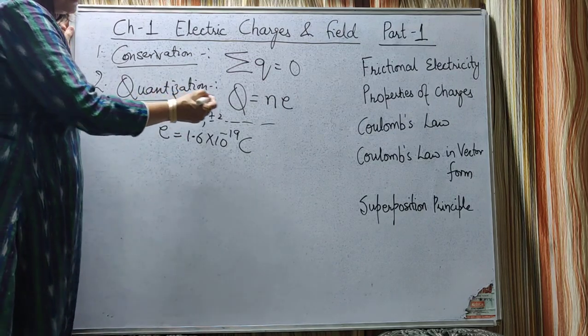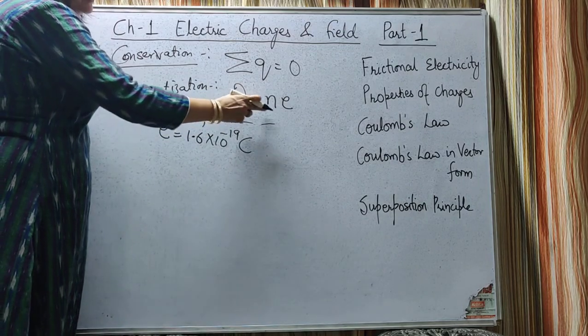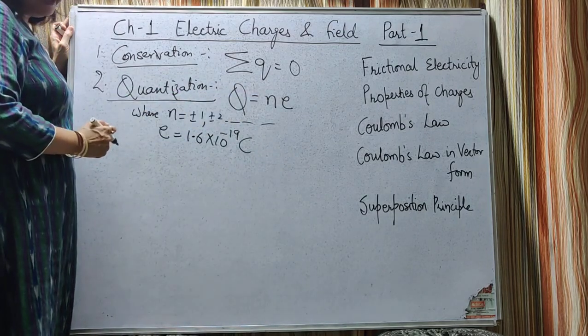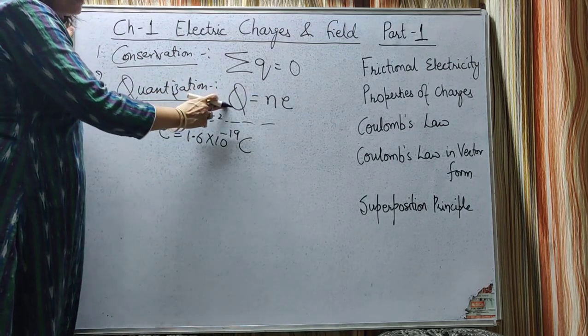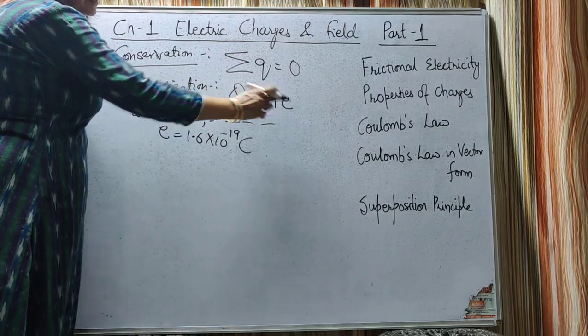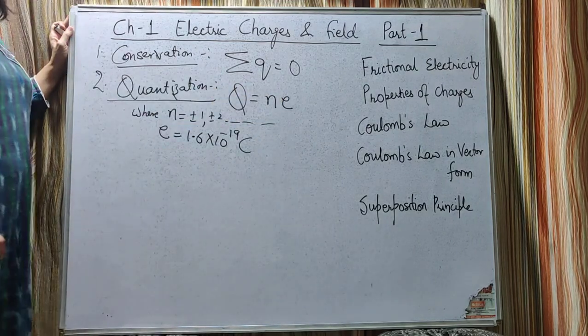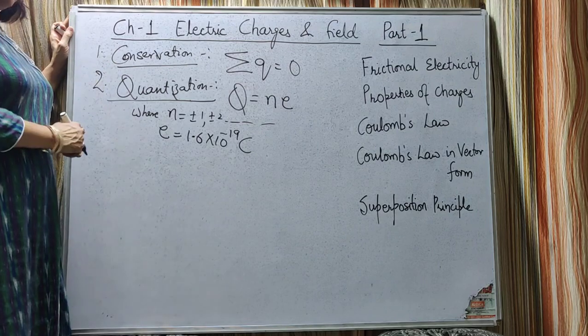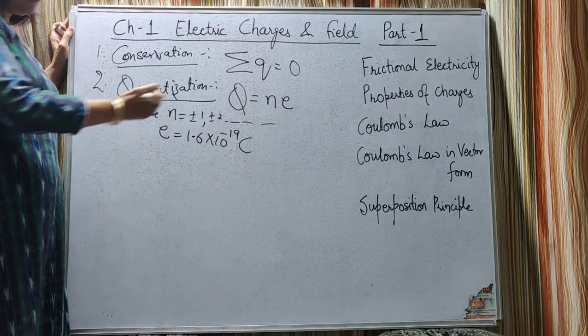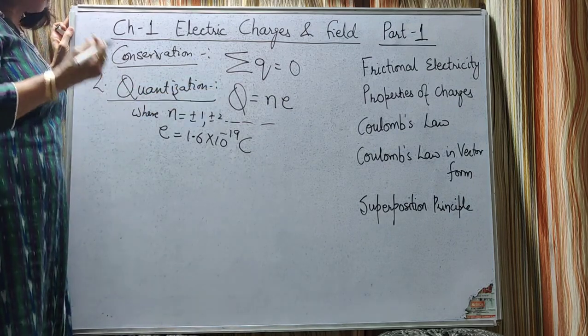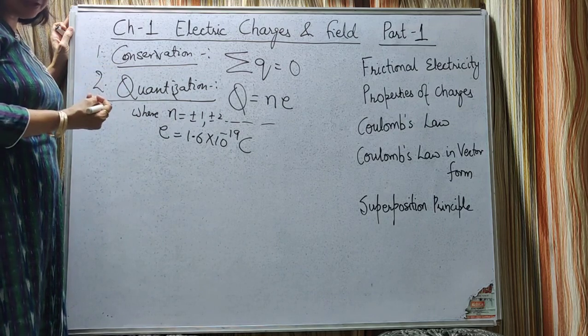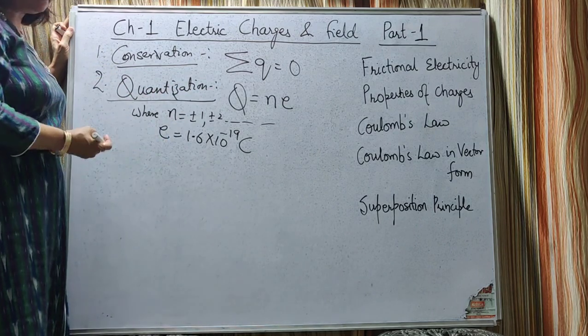So this property, which is mathematically written as Q is equal to N into E, that is, the charge on a body is an integral multiple of the basic unit of charge. This property is called the quantization of charge. Hence it states that the charge cannot remain in fractions. It's only the integral multiple.